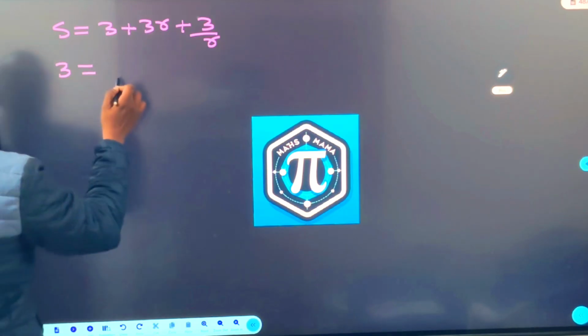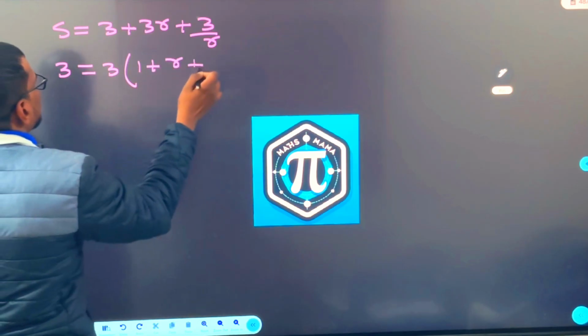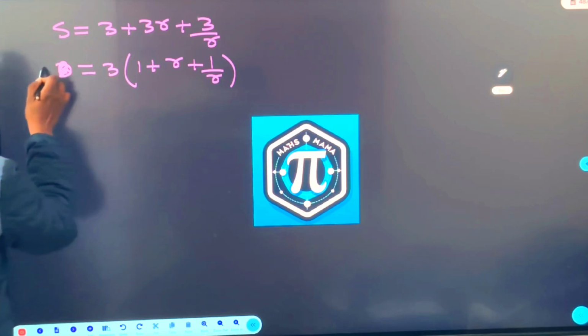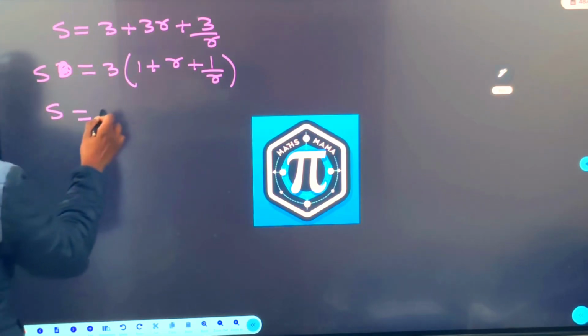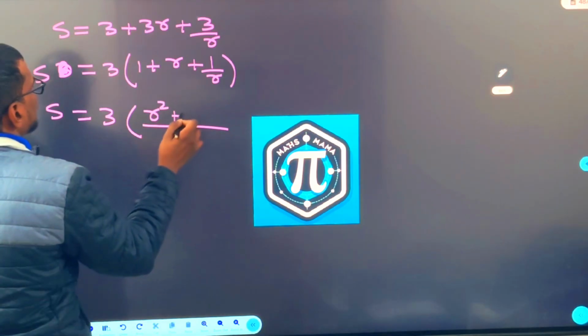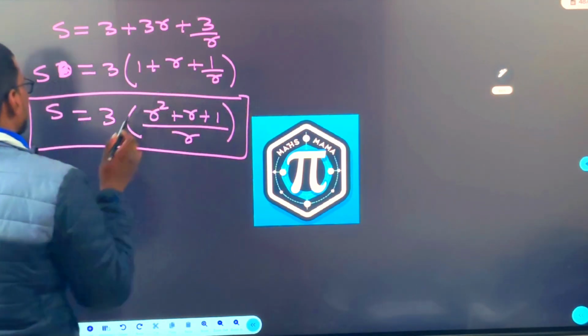Okay. S is equal to 3, 3 is common here, 1 plus r plus 1 by r. This is s. So s is 3 into r square plus r plus 1 by r. Find the range of this. How to find? Very simple beta.